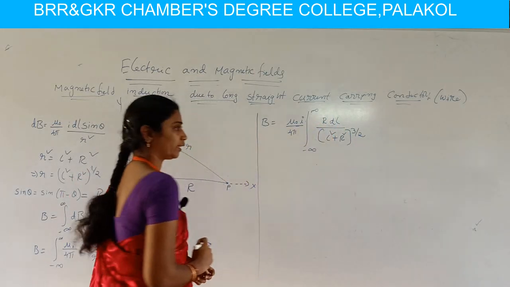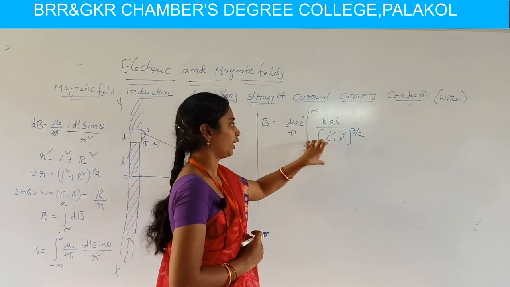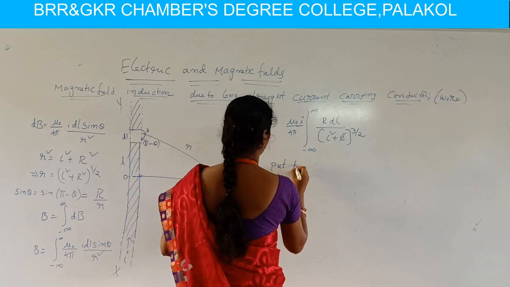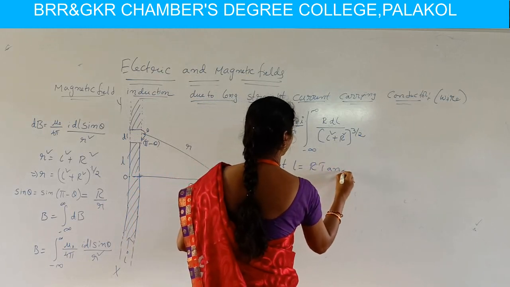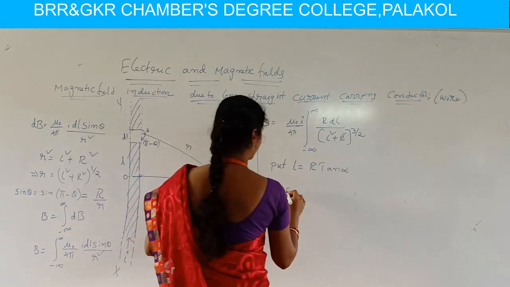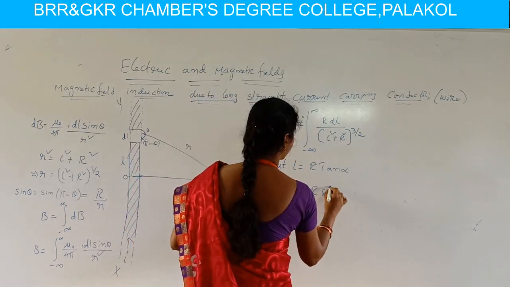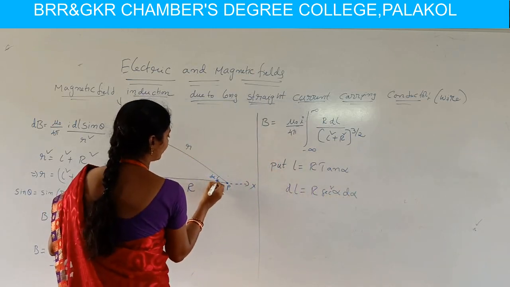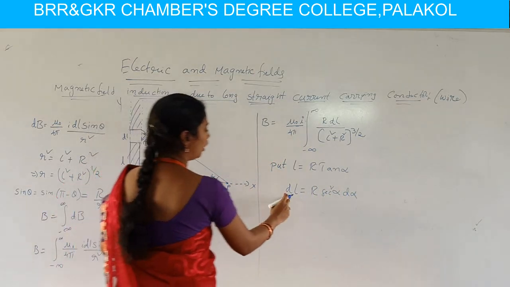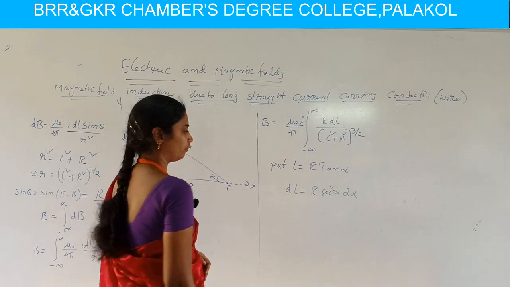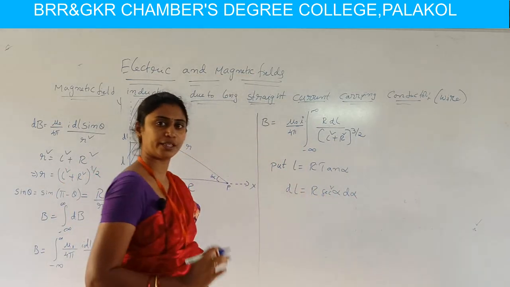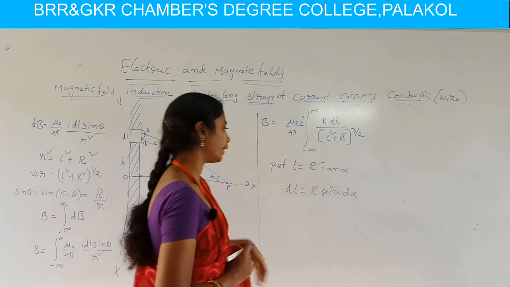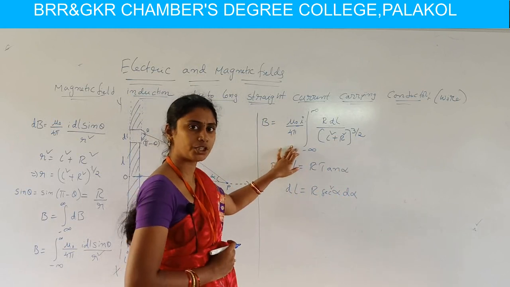Here, integrating this is difficult, so we make some changes. We put L equal to R tan alpha, then differentiating on both sides, dl equals R secant square alpha d alpha. Here d alpha is the change in the angle. So dl equals R secant square alpha d alpha. By changing the variable, L as R tan alpha and dl as R secant square alpha d alpha, automatically the limits of integration also change.